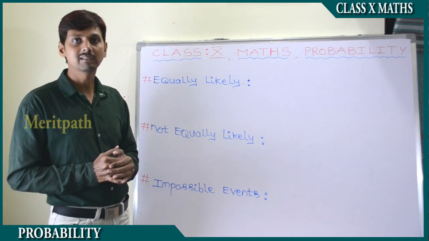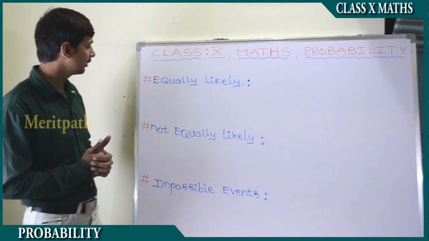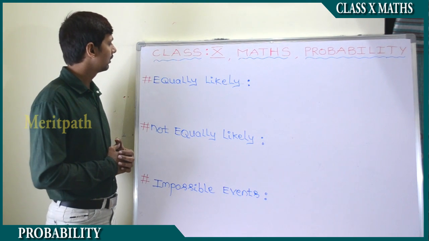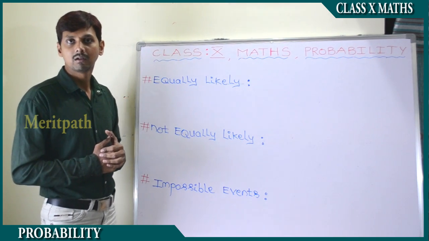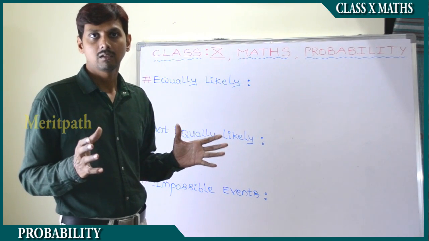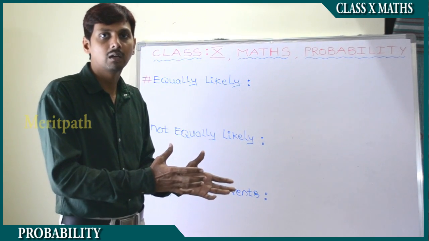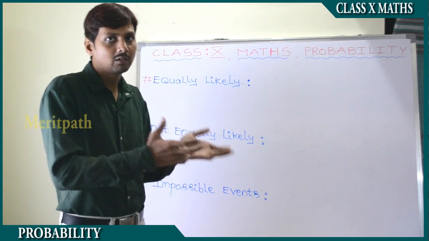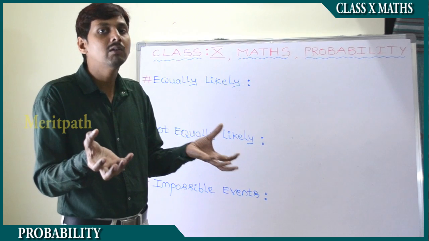So we have discussed 3 topics: equally likely, not equally likely, and impossible events. Let's recall clearly. Equally likely: there are, for example, balls in the basket in equal numbers, like 2 green color, 2 red color, or 2 white or 2 black.